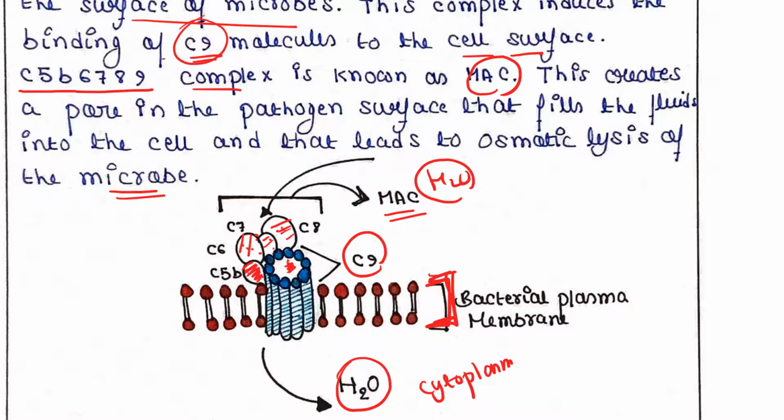So the cell will burst and osmotic lysis will occur, and after that the microbe will be killed, right? In this way, the complement proteins act on the microbes and kill them. So this is the lectin pathway, and this is the way that they work.